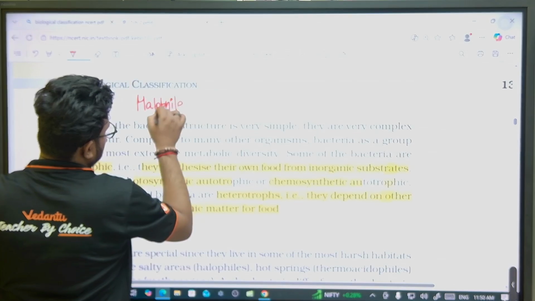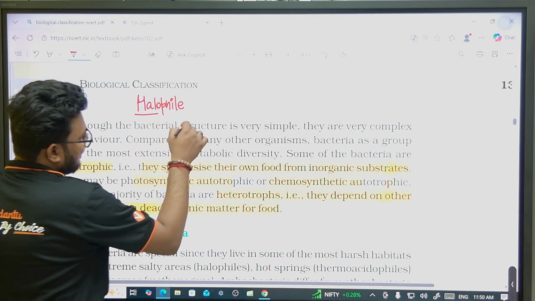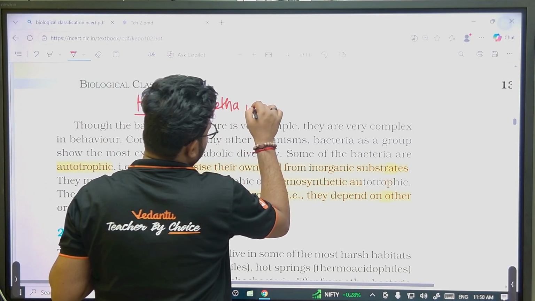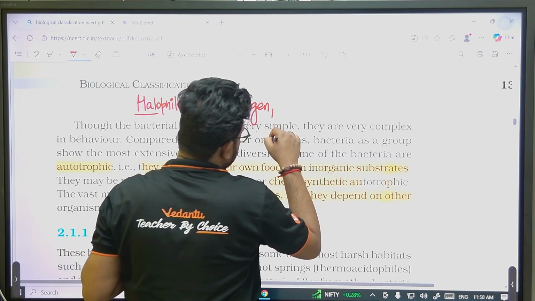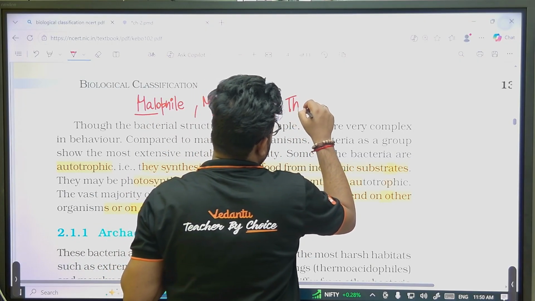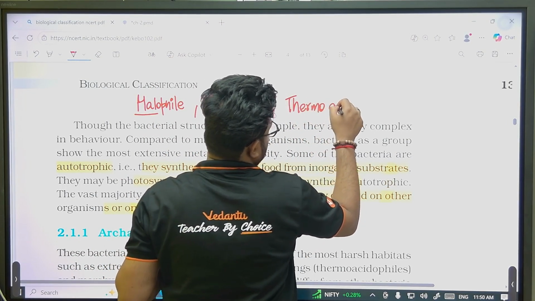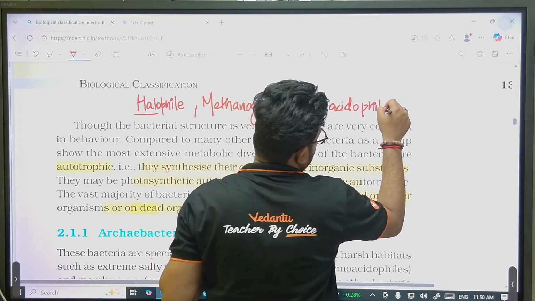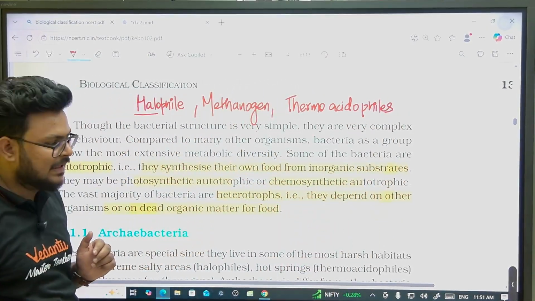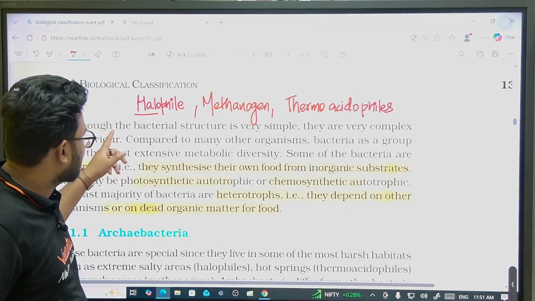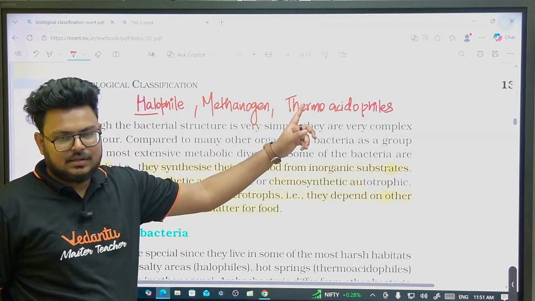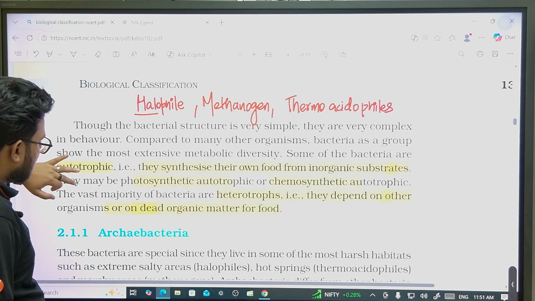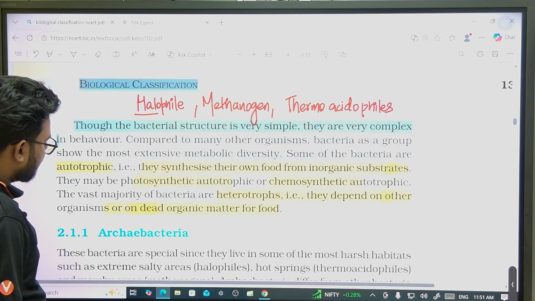Halo means saline, salt. Phile means loving. We have methanogens, that is methane generating, and last we have thermoacidophiles. Thermo means temperature, acido means acid, and philes means loving, right? So salt loving, methane generating, and thermal and acid loving organisms. These come under our archaebacteria.